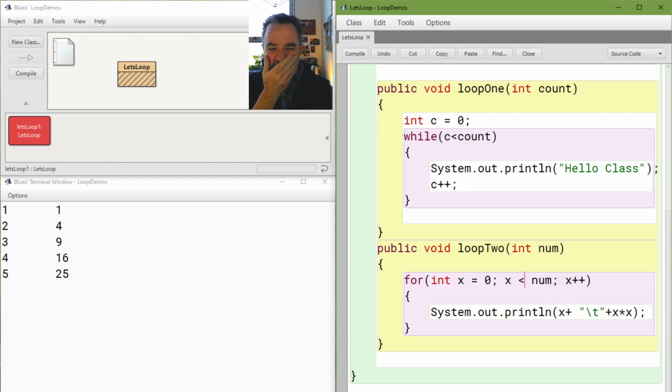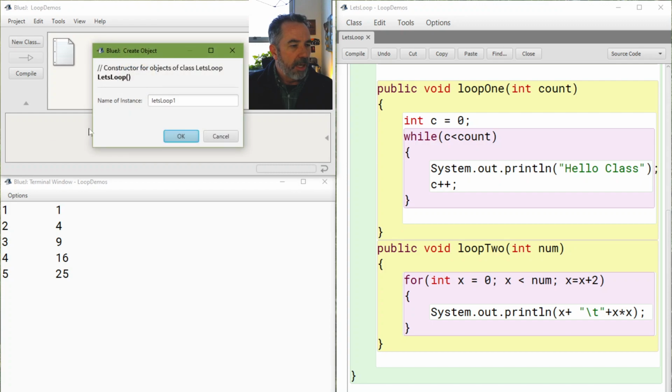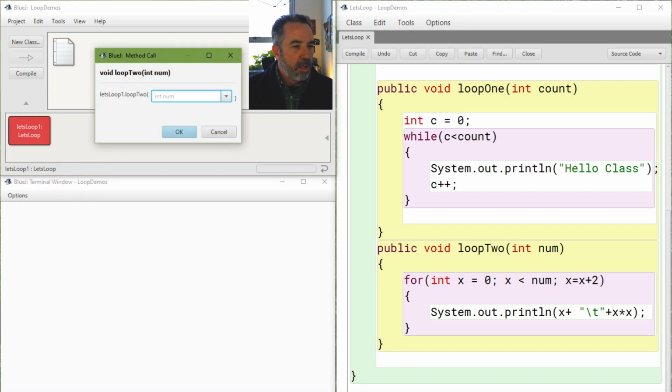One more thing I want to show you is this. We don't have to count by 1, right? So this increment doesn't have to be x plus plus. I could say x is equal to whatever x was plus 2. X is equal to x plus 2. Okay, so think about this. Let's do this. I'll compile a new one, bring it in here. Loop 2. And I'm going to go to 7. So what's going to show up?